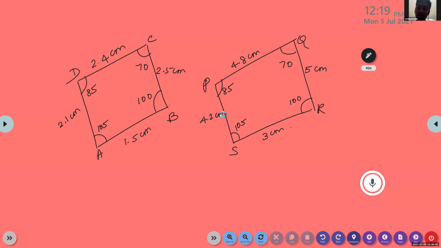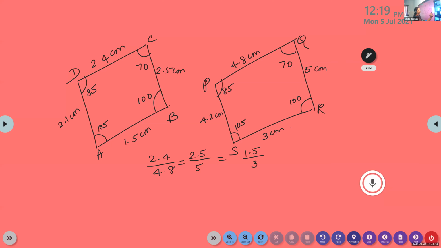Divide the second figure's sides by the first, and we get the same ratio. Look at the sides. Here 2.4, when you double it, you will get 4.8, isn't it? Look at the next one, 2.5. When we double this one, we will get 5. It is double, isn't it? 1.5, when you double it, it will be 3. Again 2.1, when we double this, it will be 4.2.